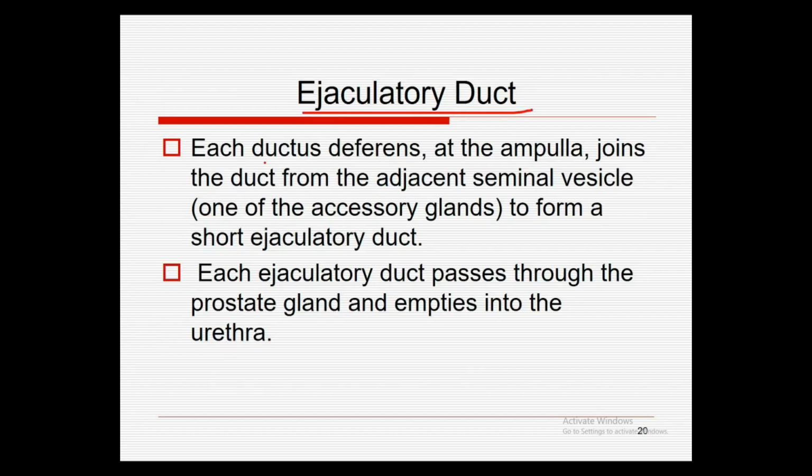Next is the ejaculatory duct. Each ductus deferens at the ampulla joins the duct from the adjacent seminal vesicles. We know that there is a pair of the seminal vesicles, one of the accessory glands, to form a short ejaculatory duct. Each ejaculatory duct passes through the prostate gland and empties into the urethra.